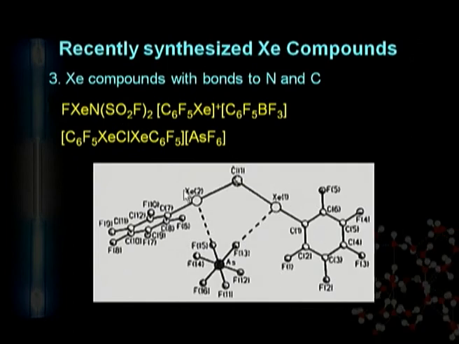Similarly, a very recent compound is synthesized here with the help of, you can see, the benzene molecule, that is C6H6, and one fluorine atom is here. Here is a xenon atom, and here is also a xenon atom. Here the arsenic is surrounded by the fluorine atoms.